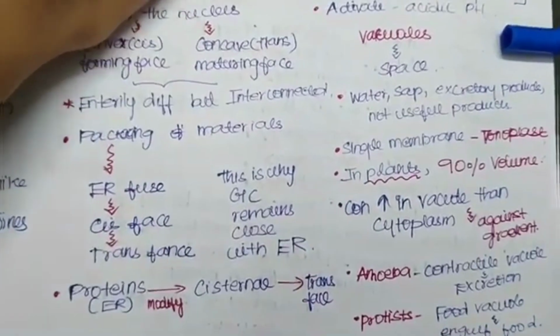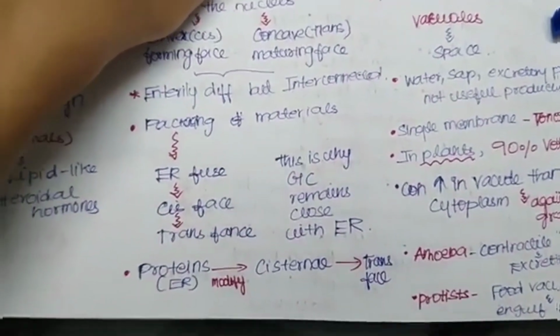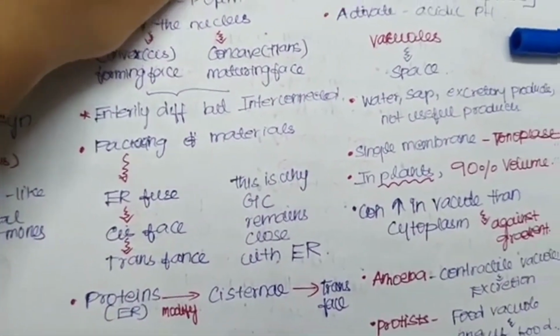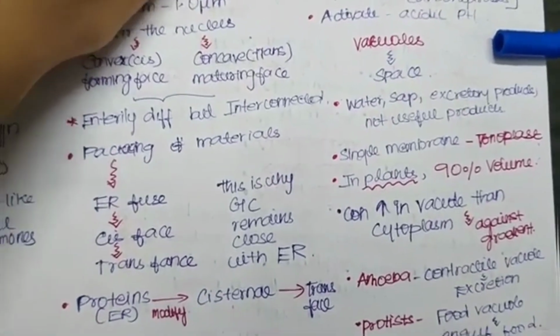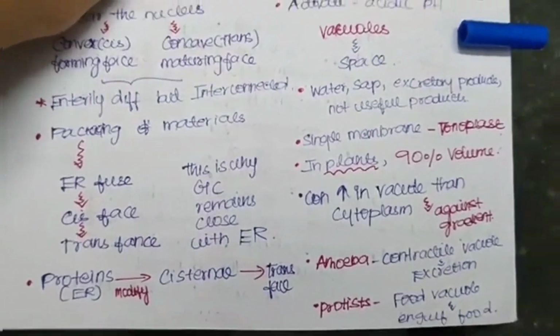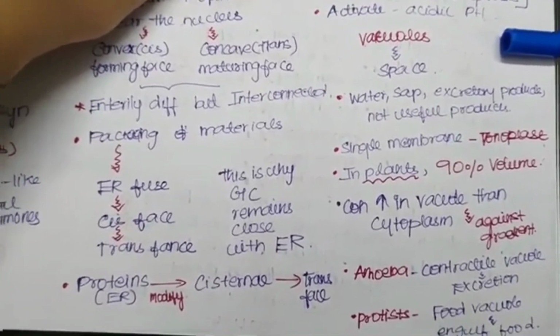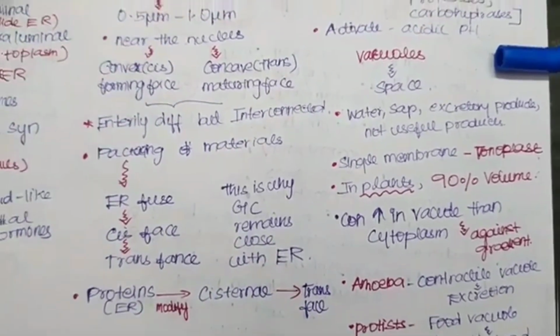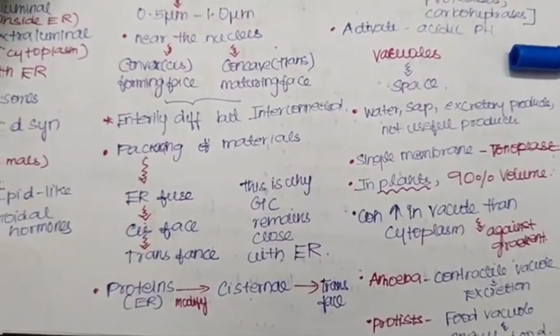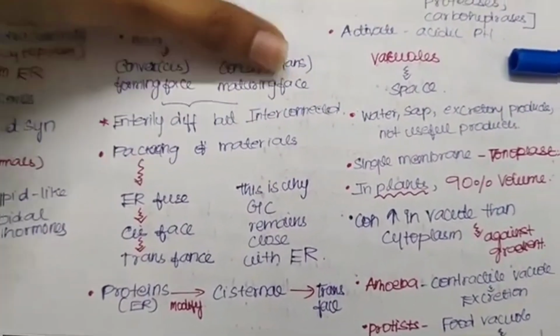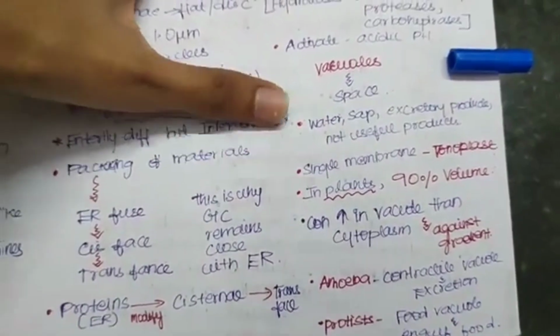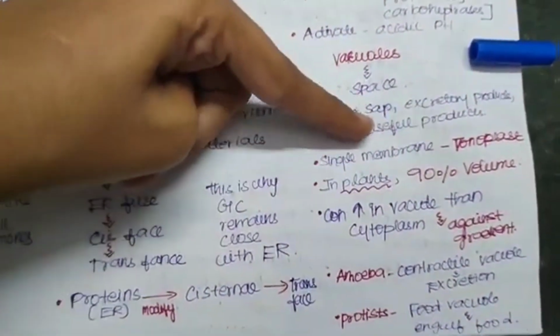Now we will talk about the vacuoles. The vacuoles are nothing but membrane-bound spaces. Okay, these are some spaces which are found in the cytoplasm. So what are the materials found in the vacuoles? It's a simple space, right? So it contains water, sap, excretory products and also products not useful for the cell. And these are single membrane. Okay, these are made up of a single membrane.